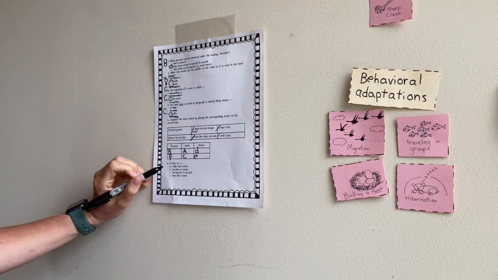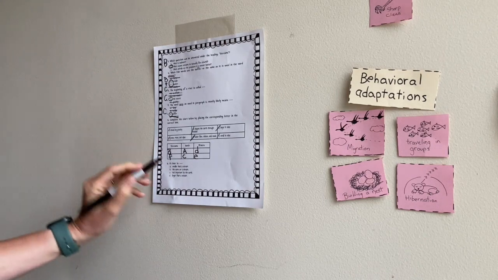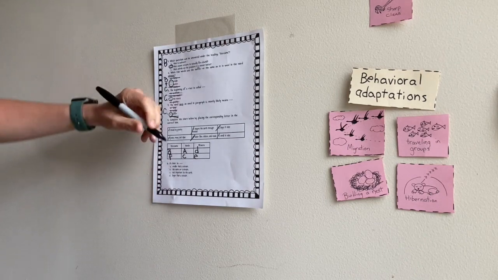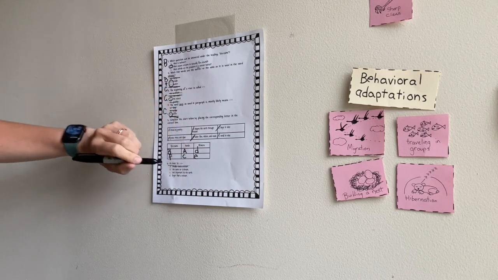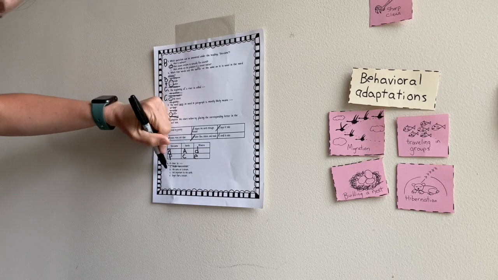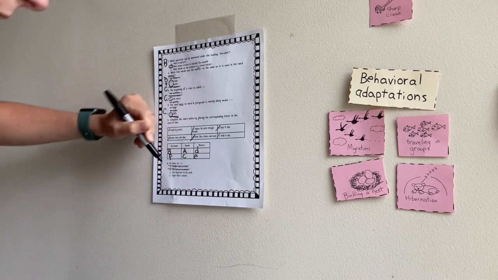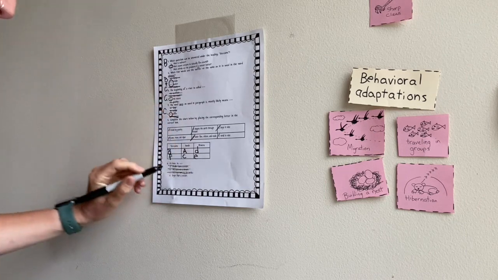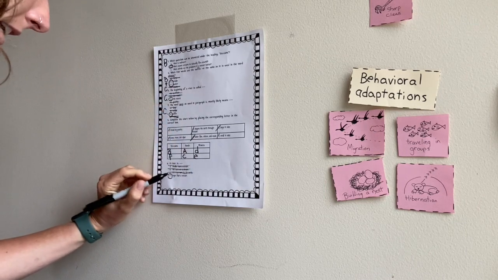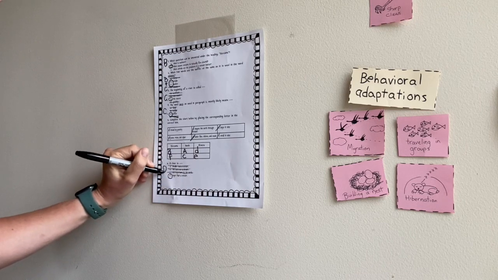Let's move on to number 6. A river is blank. A river, is it smaller than a stream? No, we know it's bigger. Let's see. The same as a stream? No, they're not the same. Not important to the earth? Both of them are important to the earth, so we know that's not our answer. So it looks like we are left with D, larger than a stream.